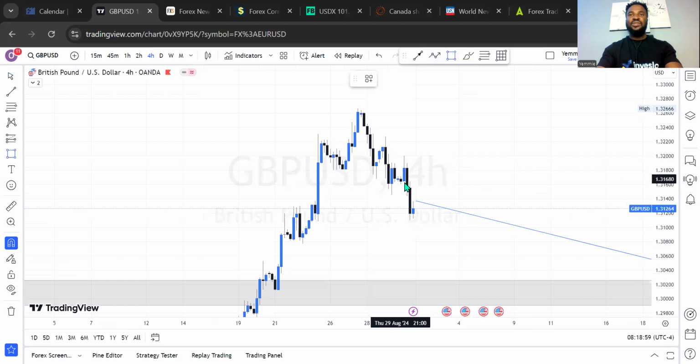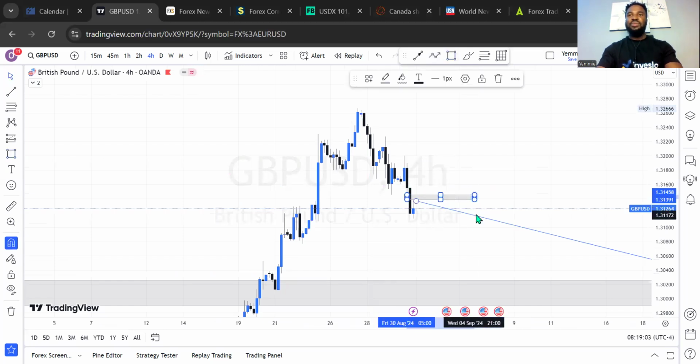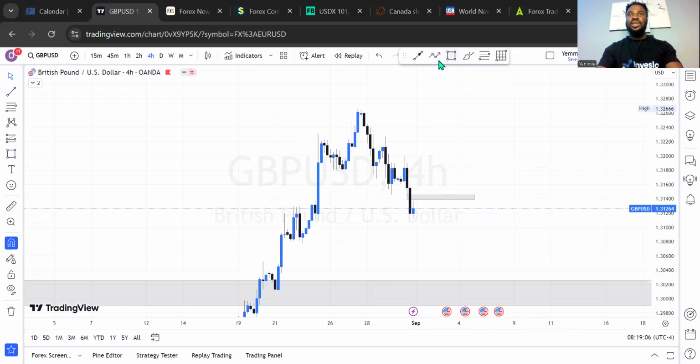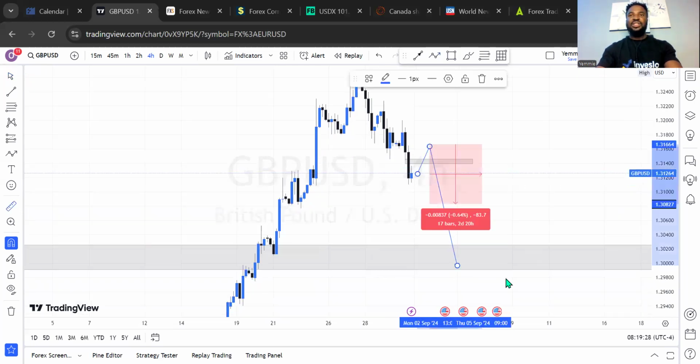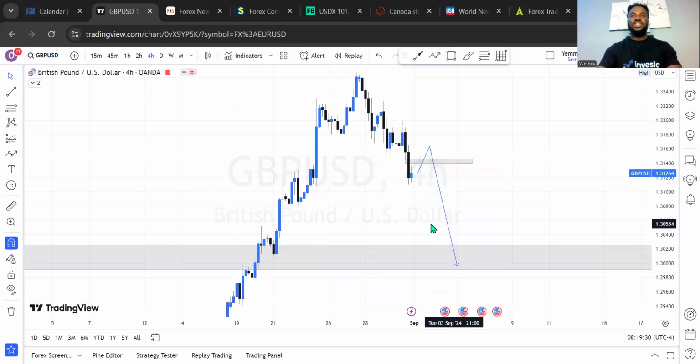However, I would be waiting to see how the market will play out, whereby we experience a little bit of buy. We can experience a little bit of buy where the market can come to a price level like this or a price level like this, before it gets back to this price level, which is at 1.3164 or at 1.3141. This is a price level I'm expecting the market to get to, just to do a little bit of retracement in the bullish direction before it does a more significant sell. And the sell I'm anticipating will be about 170 pips in total.